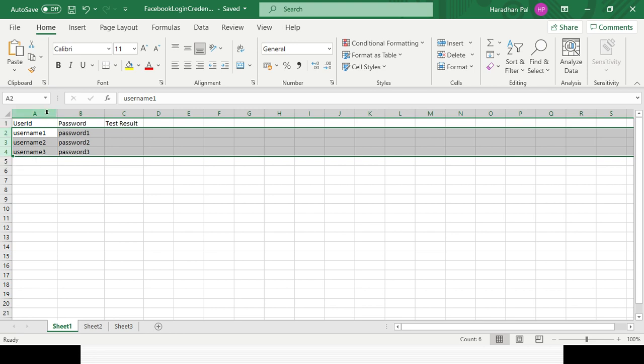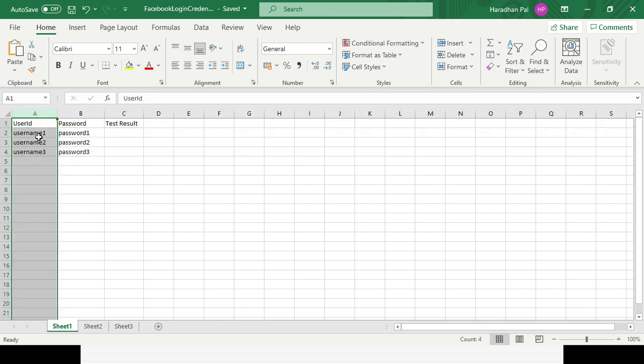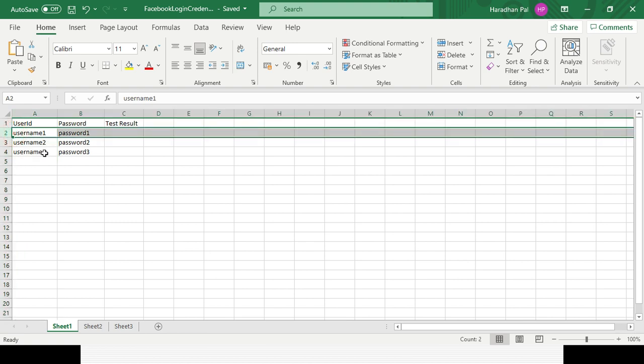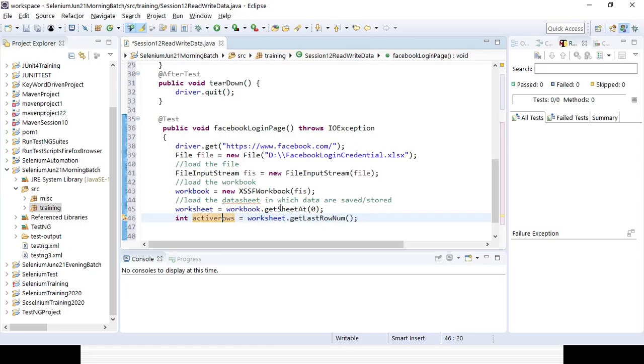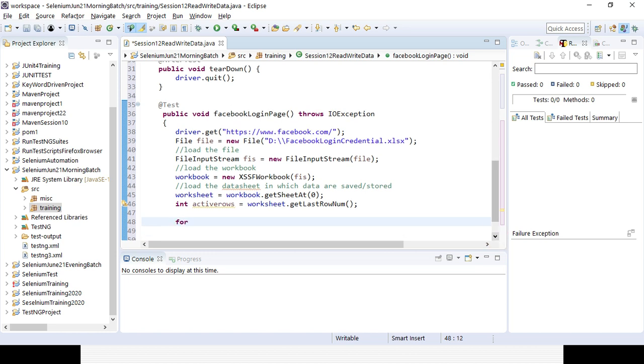So here my size is 4, right? 1, 2, 3, 4. So I will be iterating from 1 to 4 minus 1, means 3, or less than 4. So that's why I will be creating a loop here. So for, say, integer i equal to 1.